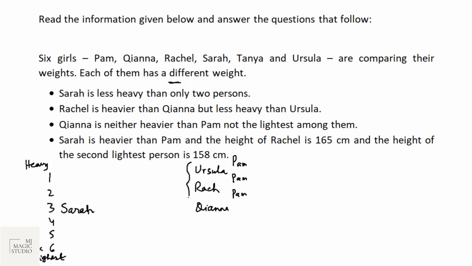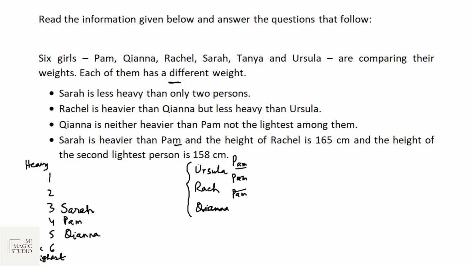Now we can see that 4 girls are already placed, and we are left with positions 4, 5 and 6. That means at the 5th position we should have Kiana, and we don't know the position of Pam. Let's move on. Sarah is heavier than Pam. Bingo. That means Pam is lighter than Sarah but heavier than Kiana, so at the 4th position we have Pam.